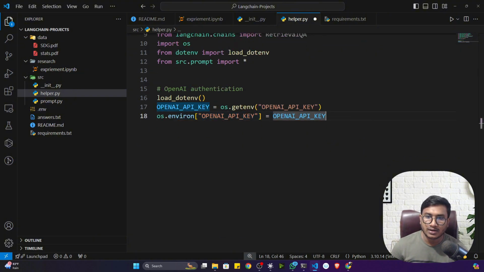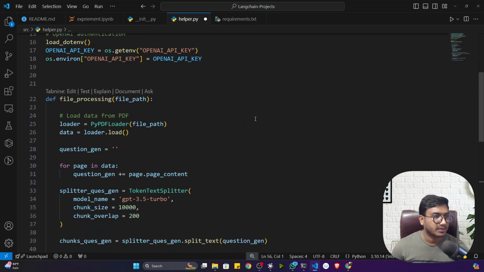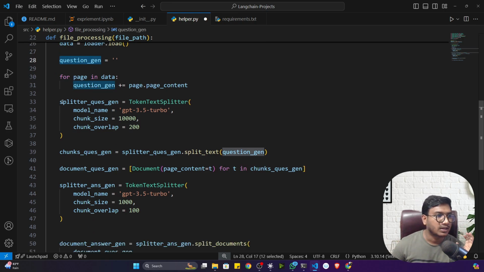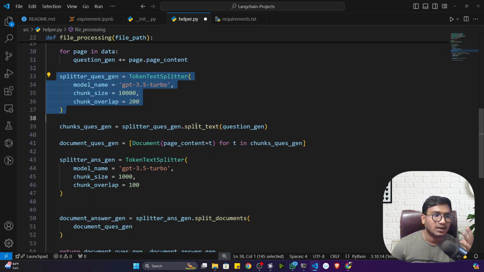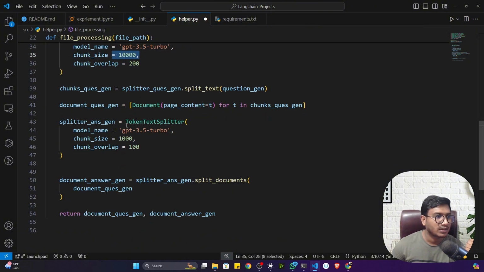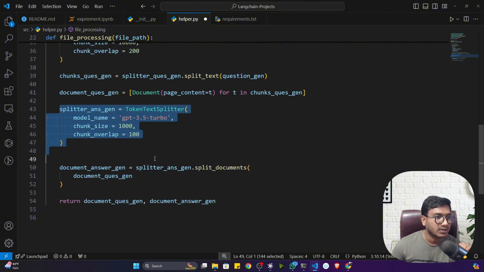Now the first function I have written is called file processing. Same thing, guys. If I show you, the same thing I'm performing here. First of all, I'm loading my documents. I'm adding all the, let's say, content inside one variable. Then I was performing the chunking operation. First of all, I was doing it with the help of 1000 tokens. Then next time, first of all I was doing the 10,000. Okay, 10,000 chunk. That means one chunk I want to consider as 10,000. Then I was doing it for the 1000.